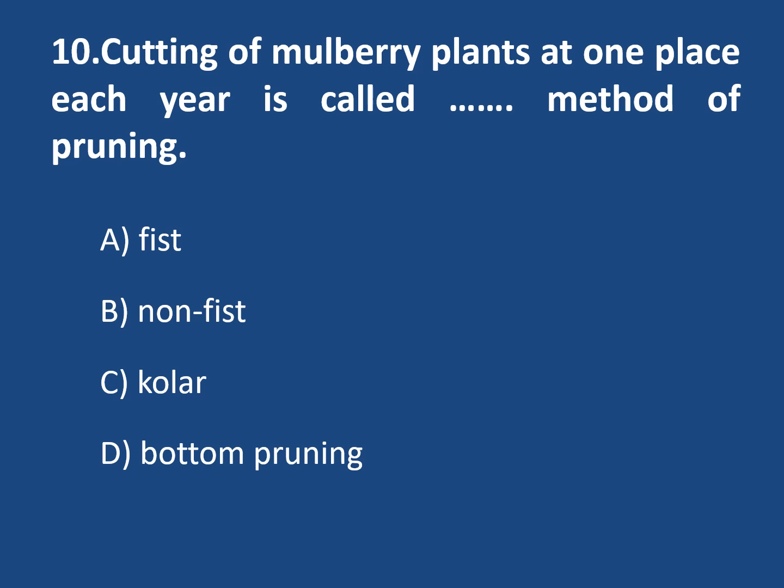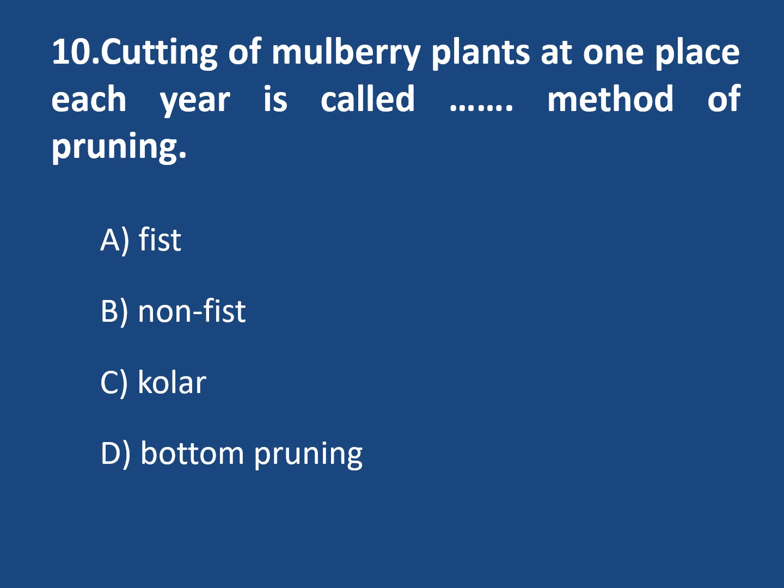Next, cutting of mulberry plants at one place each year is called what method of pruning? Options are fist, non-fist, collar and bottom pruning. See this non-fist. In non-fist methods, at the main stems 2 to 3 branches are developed. In collar, this collar is a leaf picking method famous in the Kolar district of Karnataka.